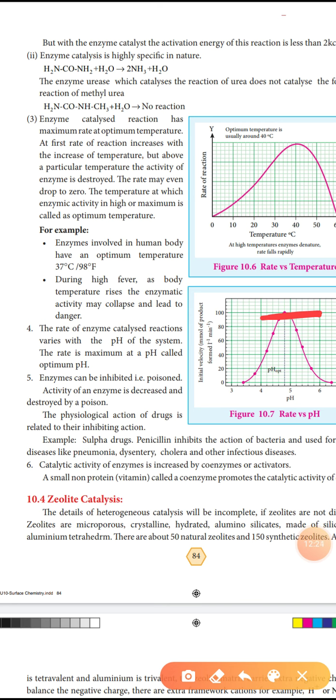Catalytic activity of an enzyme is increased by coenzymes or activators. A small non-protein, such as a vitamin, is called a coenzyme, and it promotes the catalytic activity of the enzyme.